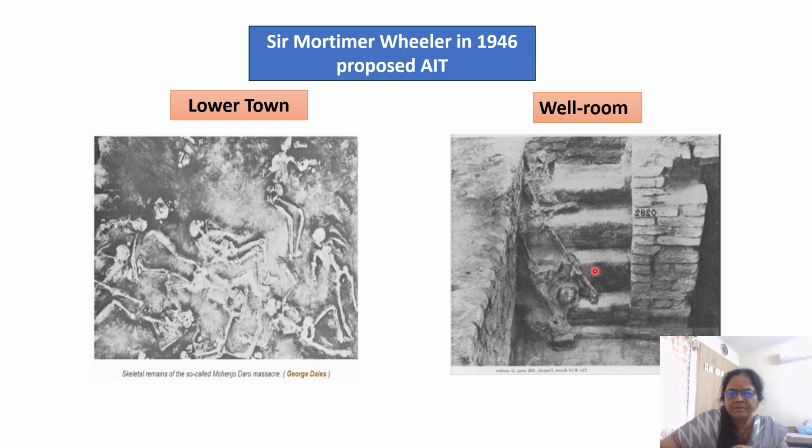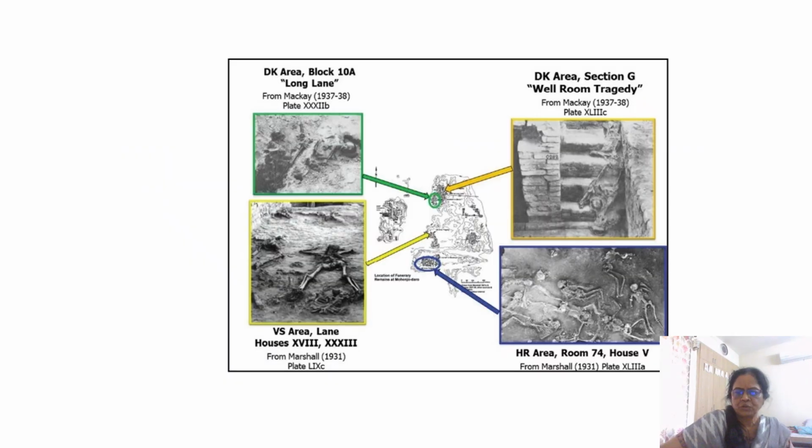And seeing these skeletons, Wheeler, who was working on that in 1946, said this must have been the evidence for the Aryan invasion theory. The Aryans have massacred these people, the local people. And then this debate has been going on for long, but our further evidence shows it is not so. There are actually 4 places affected. The skeletons are found in 4 places.